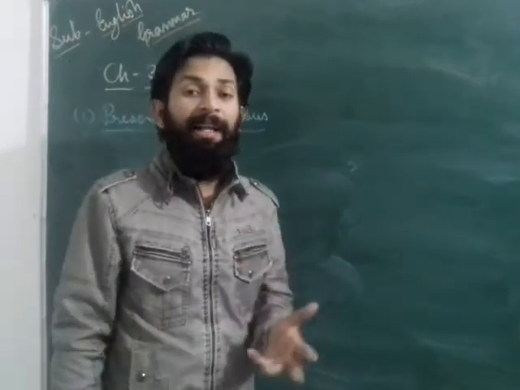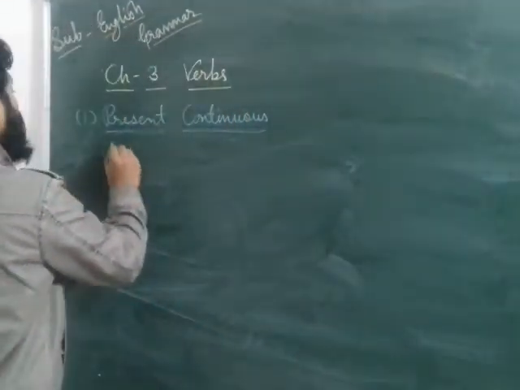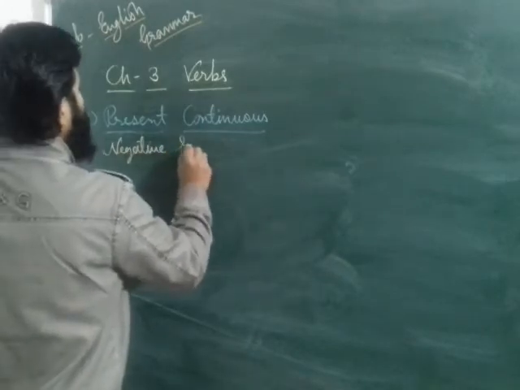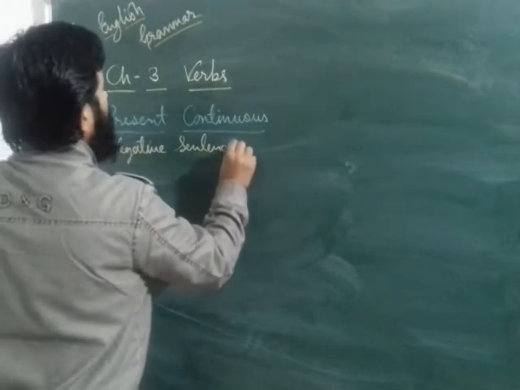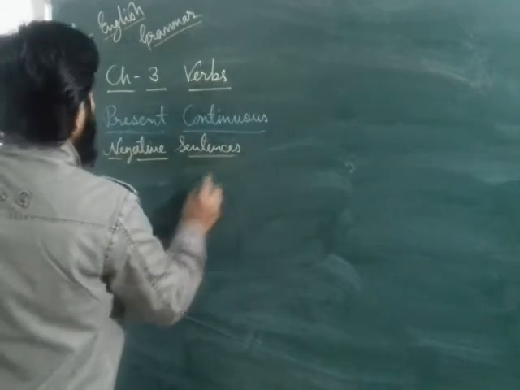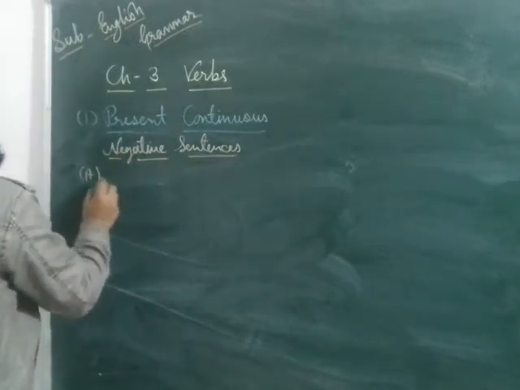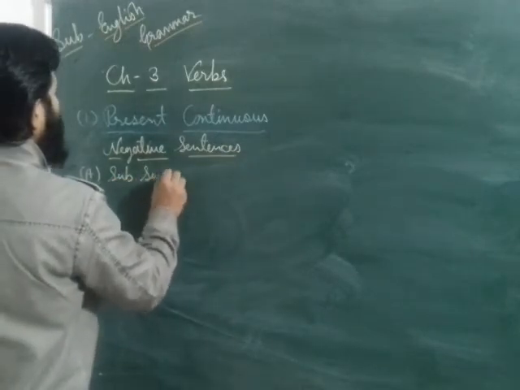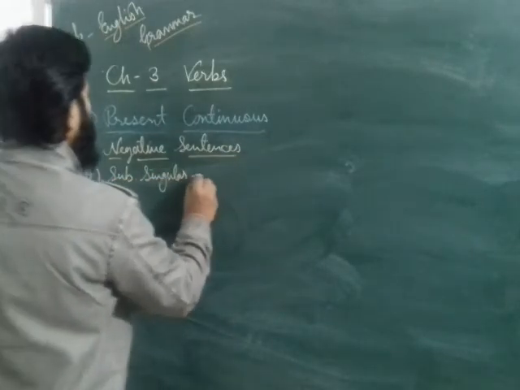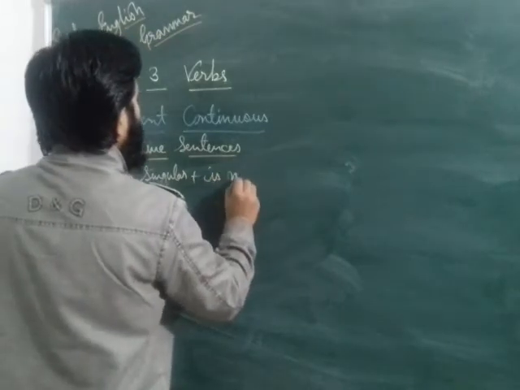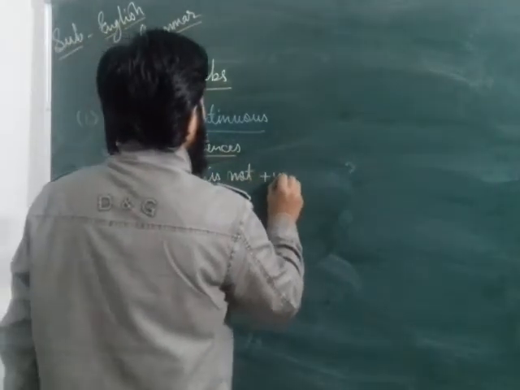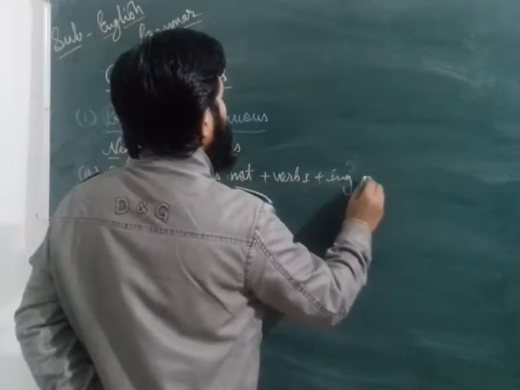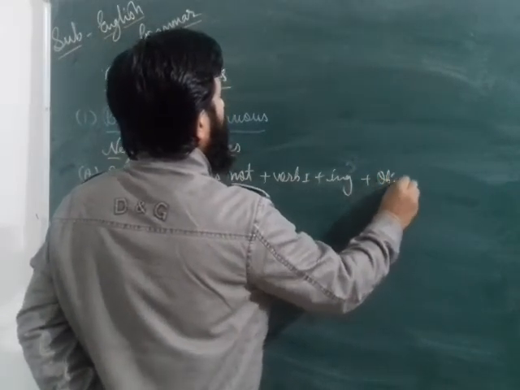Dear students, in the negative sentences, what do you have to do? Dear students, you have to follow accordingly. If the subject is singular, then you have to write is not plus verb first form plus ing plus object.